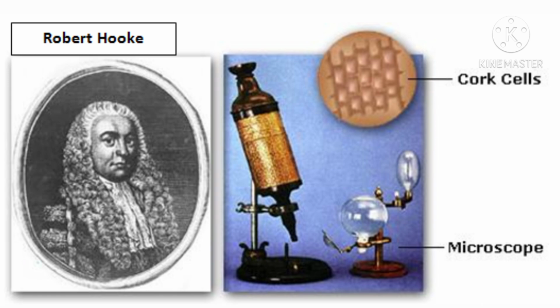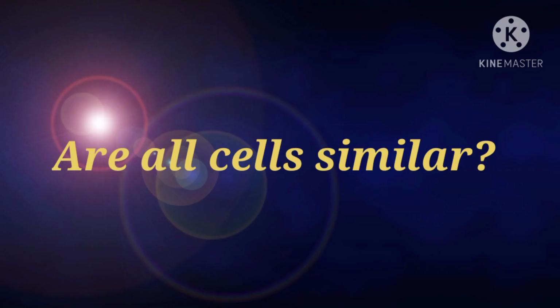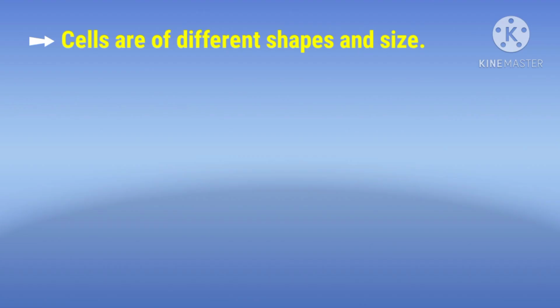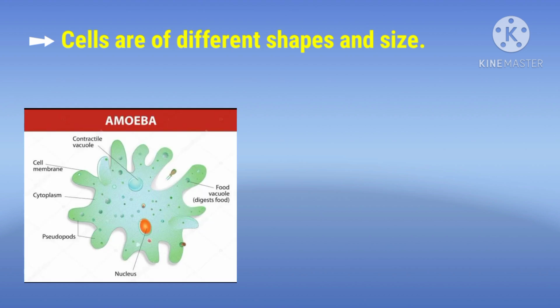Okay, students, did you think all the cells are similar to each other? No. Cells are of different shapes and size. A best example is amoeba. Tell me whether amoeba is single-celled or multi-celled? Amoeba is a single-celled animal and it keeps on changing its shape.